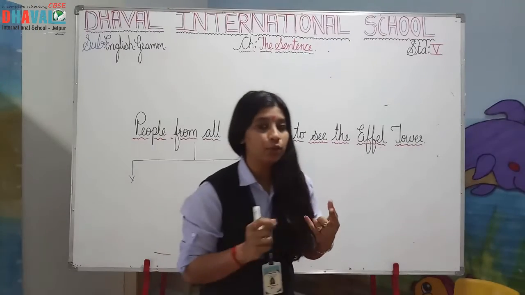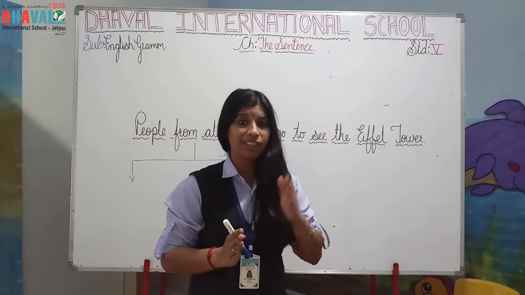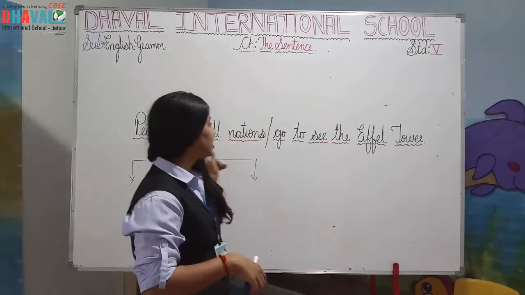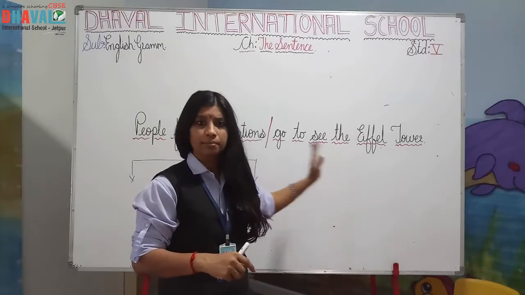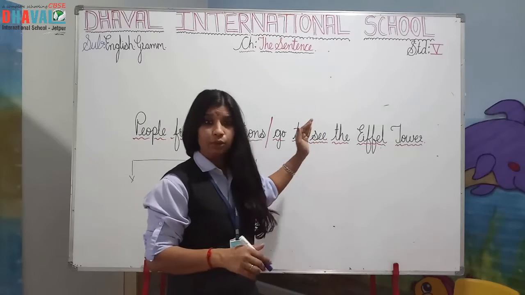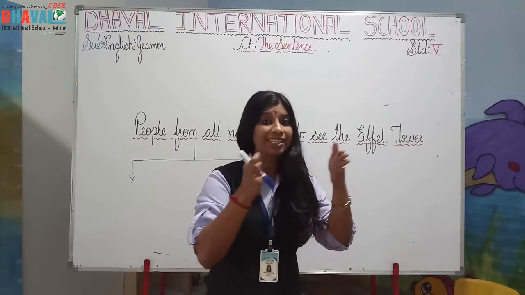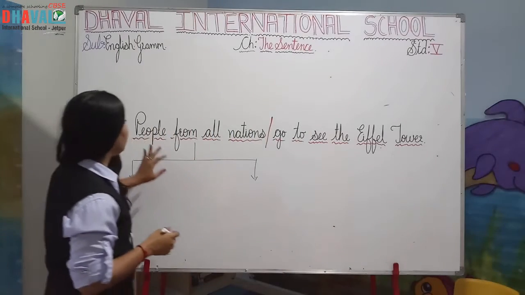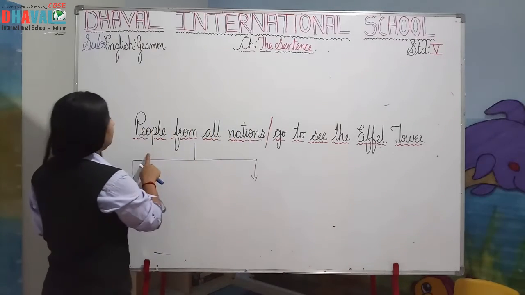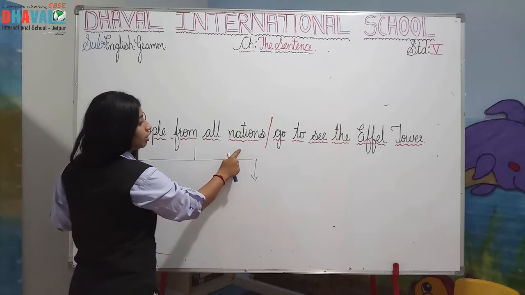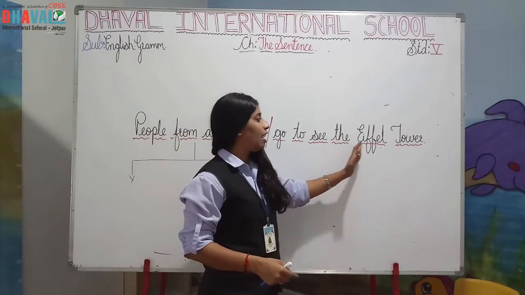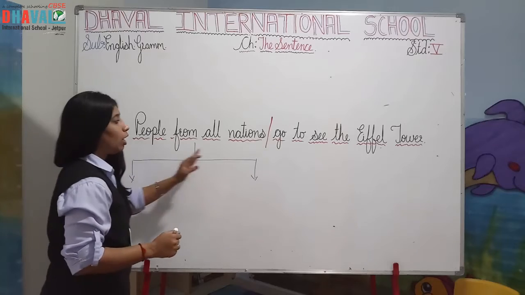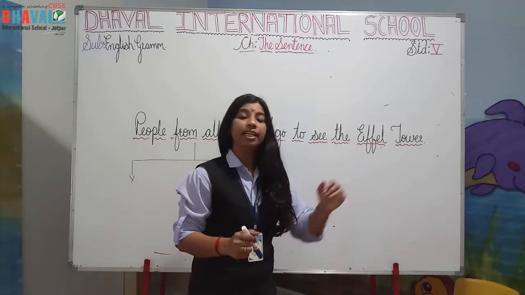So once again I am going to explain noun, subject and predicate. We have seen short, small sentences. Okay, this is a long sentence. Okay, it's a big sentence. सब इसमें से कुछ ऐसे नाउन और phrases होंगे जो सब्जेक्ट के तौर पे आएगा. Understood? Just like I have underlined here, people from all nations go to see the Eiffel Tower. Okay, Eiffel Tower. People from all nations go to see the Eiffel Tower.